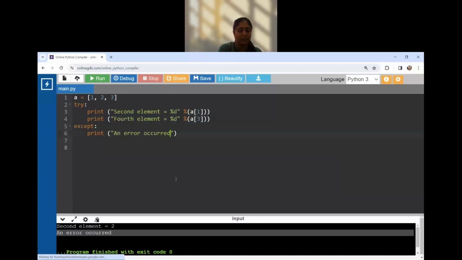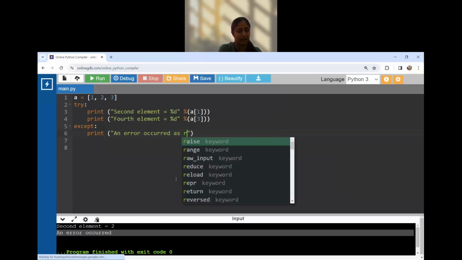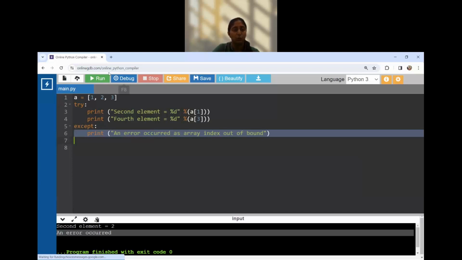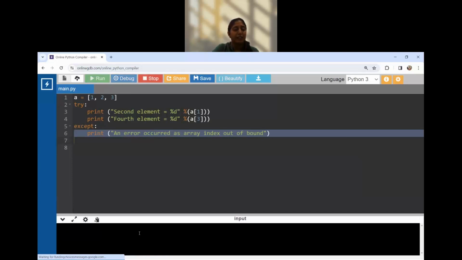We can also specify an error message such as "array index out of bound". If you want the user to get more clarity about where the issue is, you can write it this way.